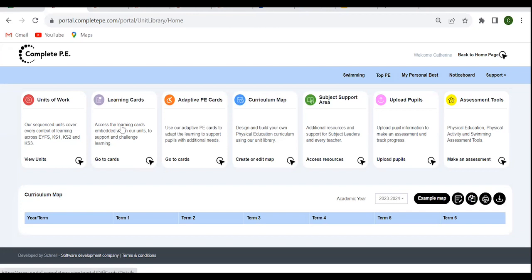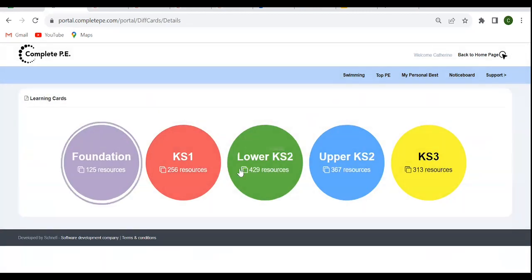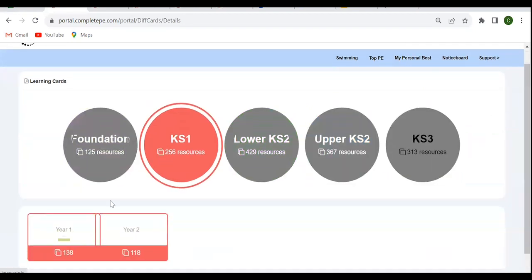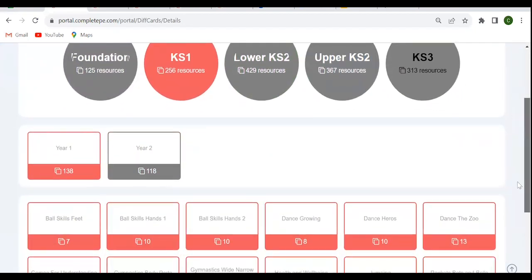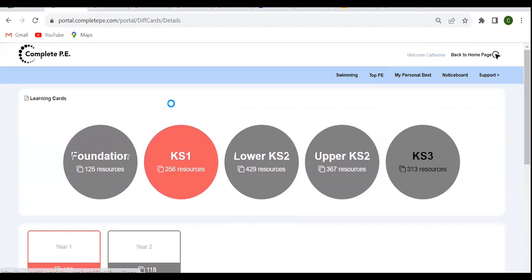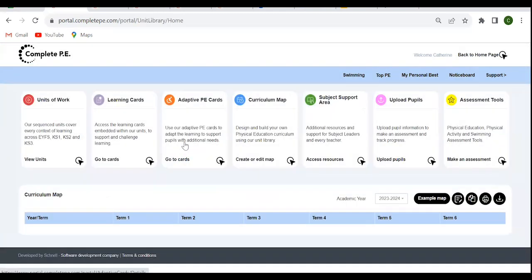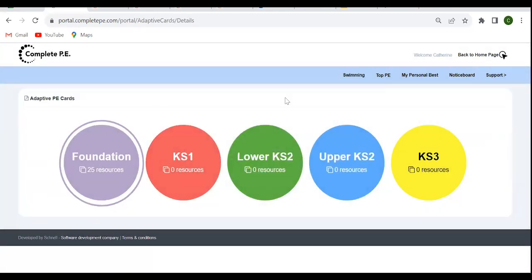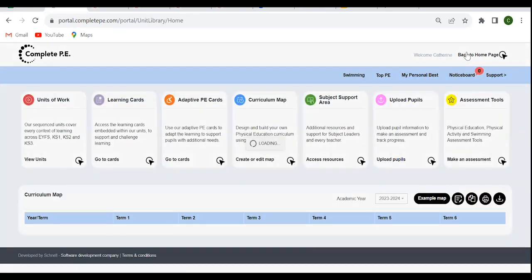The learning cards are the same cards that you saw embedded throughout the different plans within the units. If you did want to look at the cards, they're stored in their own area here, broken apart into the different units and into the different year groups. So they're all available here. Same with the adaptive PE cards, it works the same way. And you can see at the moment, there's only resources in the early years section, as I've already mentioned.